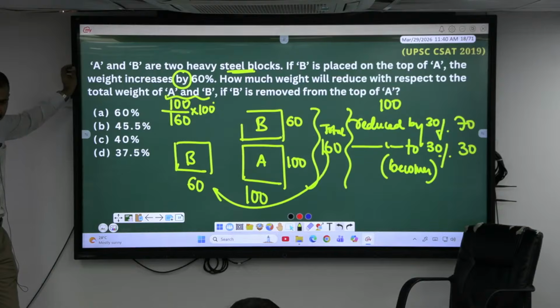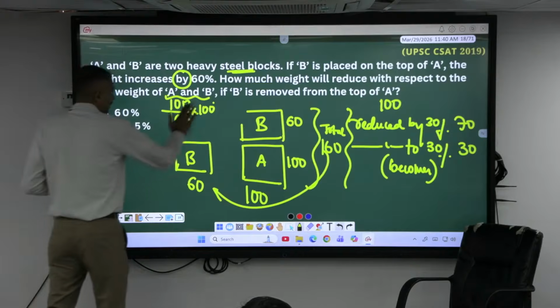What is wrong in this one? 60 by 160. Why, sir? He says B is removed from the top of A. How much weight will be reduced with respect to the total weight of A and B? Oh, how much is reduced?